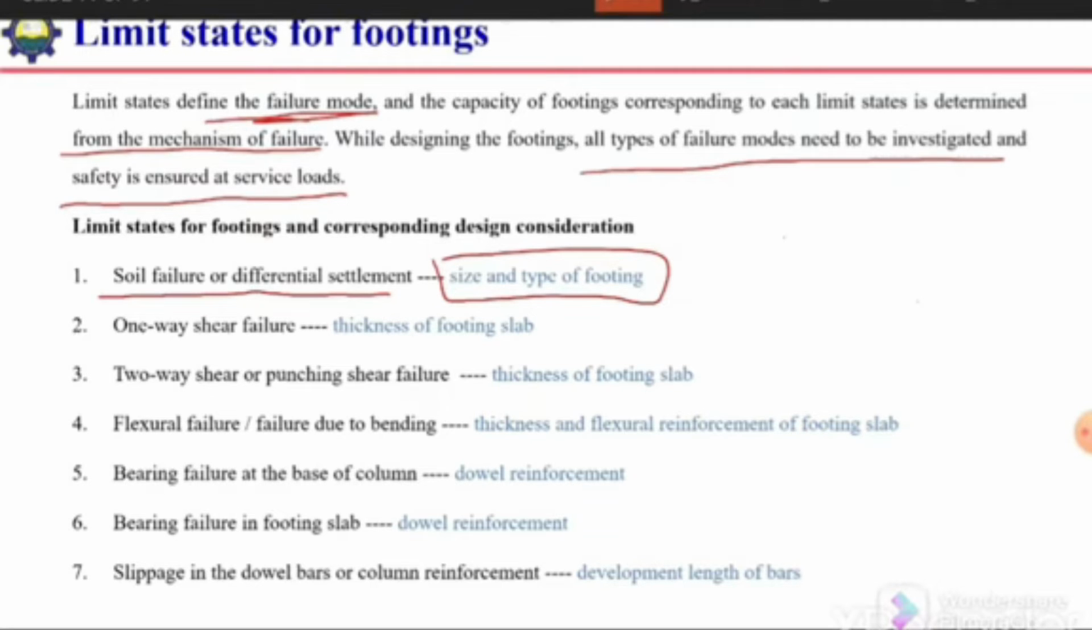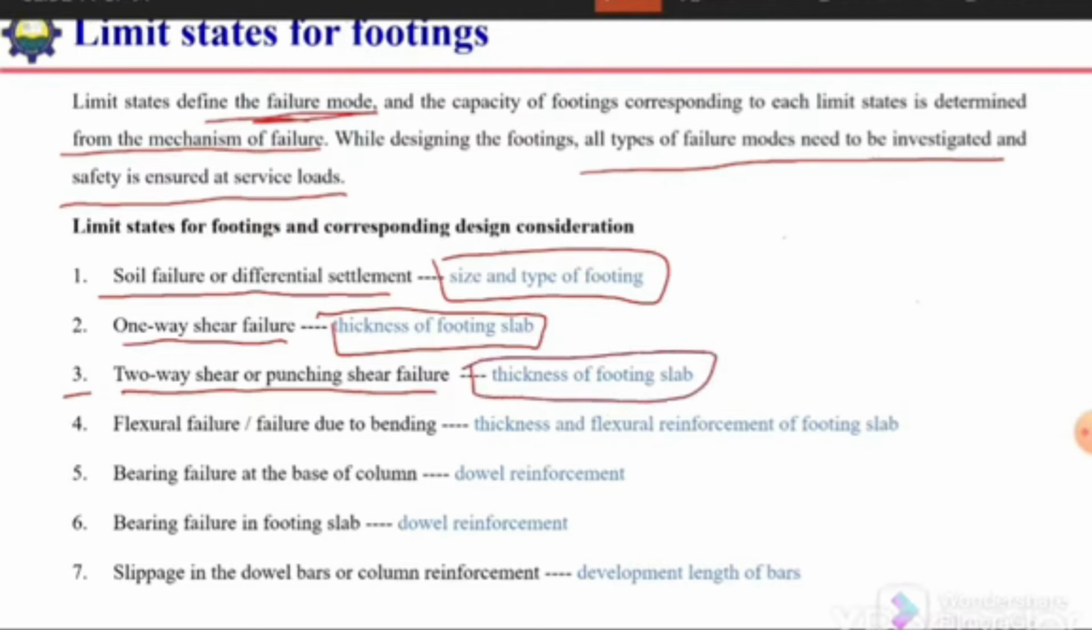The next possible failure is one-way shear failure in case of footing. So to avoid the one-way shear failure, we can play with the thickness of the footing slab. So to increase the capacity against the one-way shear failure, we need to increase the thickness of footing. The third failure mode is two-way or punching shear failure. So again, to avoid this type of failure, we can play with the thickness of footing.